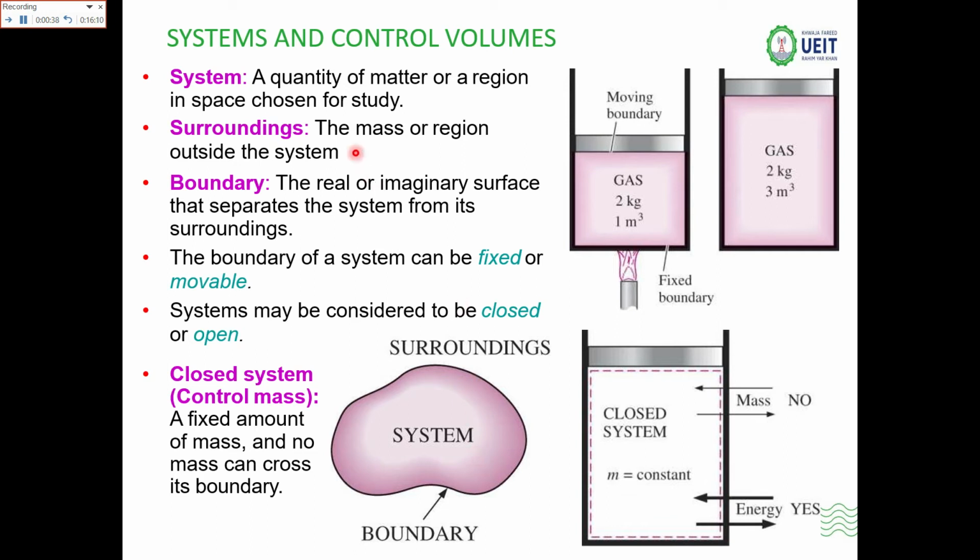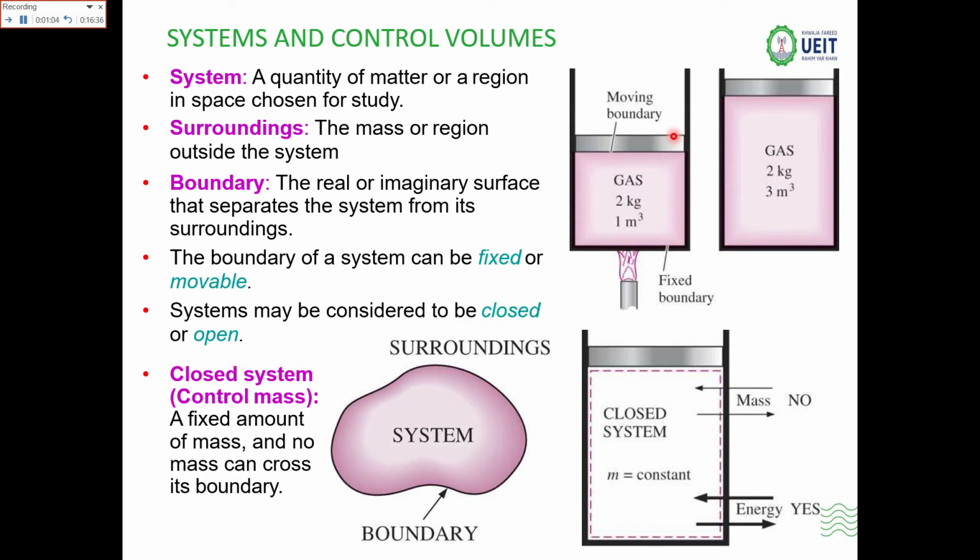So the definitions are: surroundings, the mass or the region outside the system. For boundary, the real or imaginary surfaces that separate the system from its surroundings. The boundary of a system can be fixed or movable. The system may be considered to be closed or open. These are basically the types of the system.